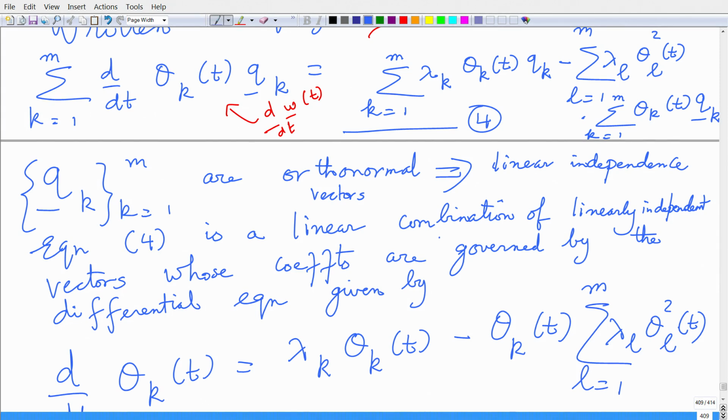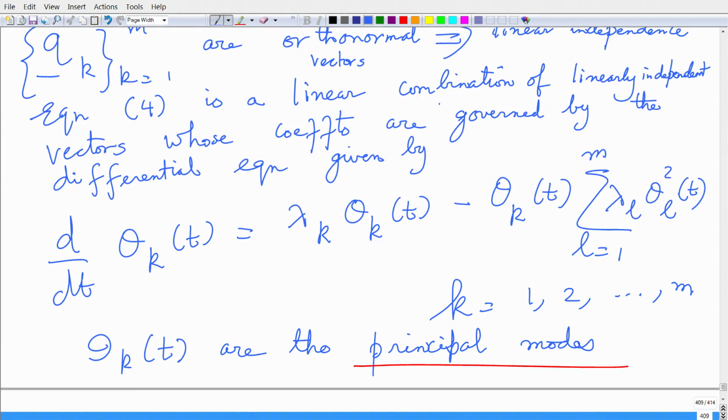Now, if I just transpose whatever I have on the right hand side of equation 4 into the left hand side, I get summation of k equals 1 to m of these vectors q k scaled by some coefficients, which is basically equal to a null vector. Now, because of this linear independence, all these scalars that are before this vector q k have to be individually equal to 0, right, and therefore, I land up with this